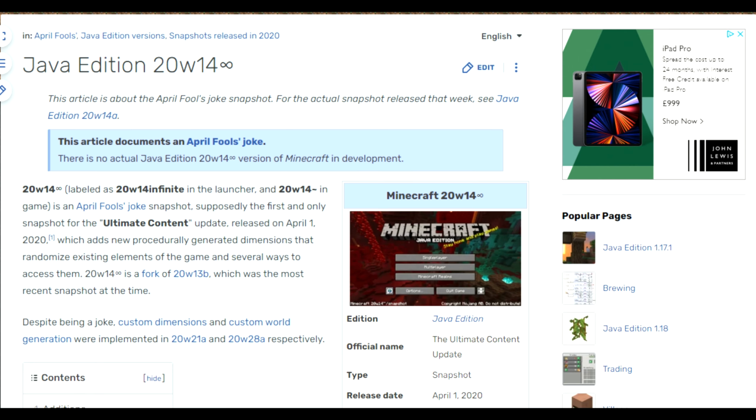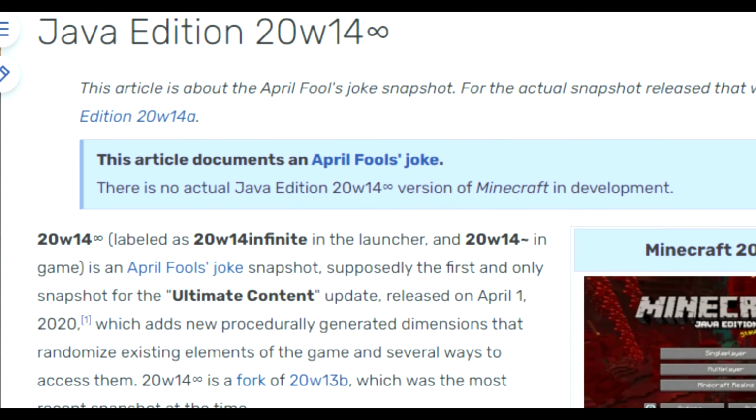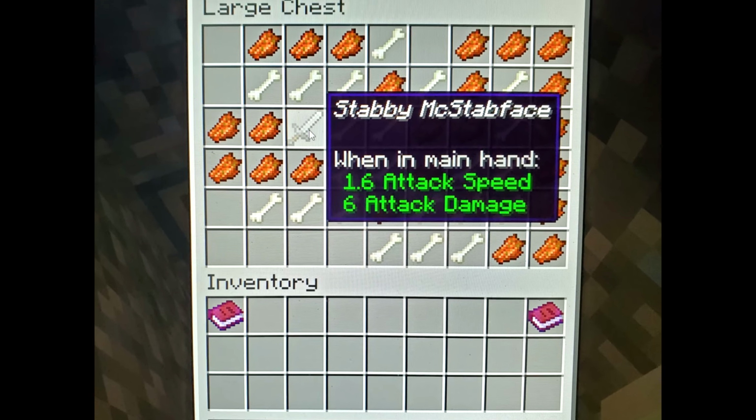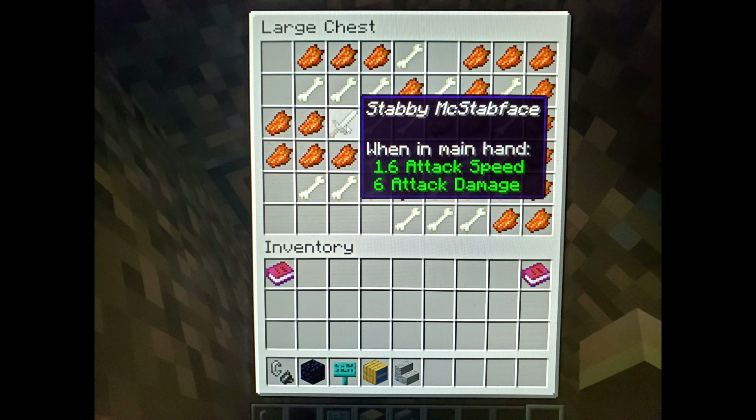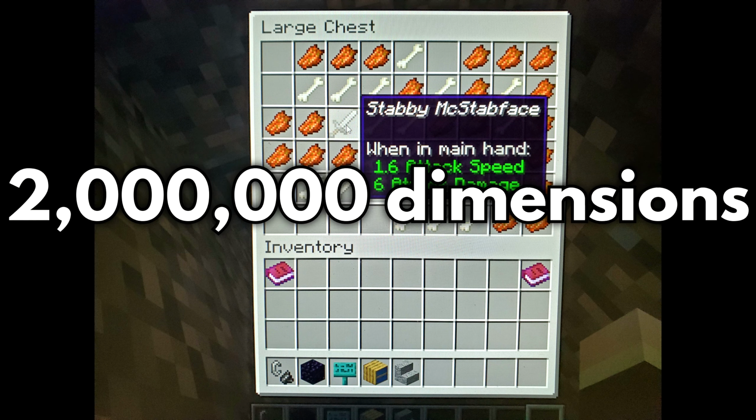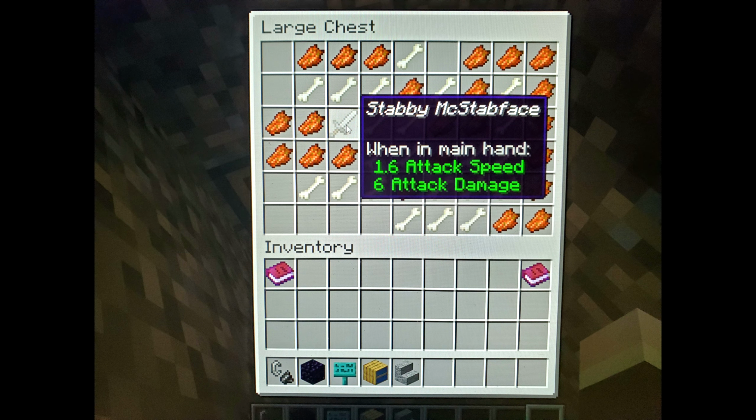Stabby McStabface. In Minecraft snapshot 20W14, the April Fool's snapshot, a dimension with a chest full of bones and rotten flesh was added, with a sword called Stabby McStabface. This snapshot actually added over 2 million dimensions, so that's crazy.